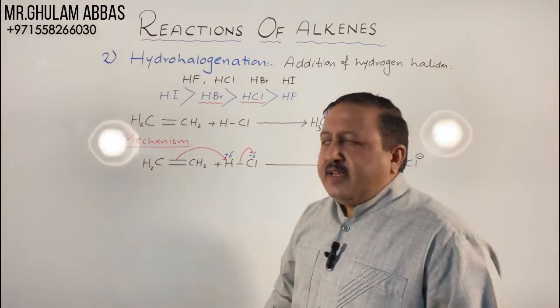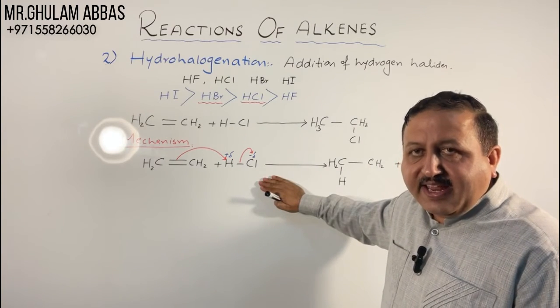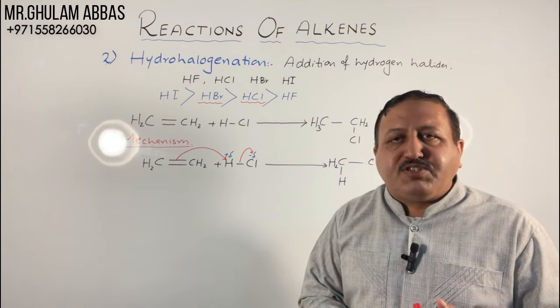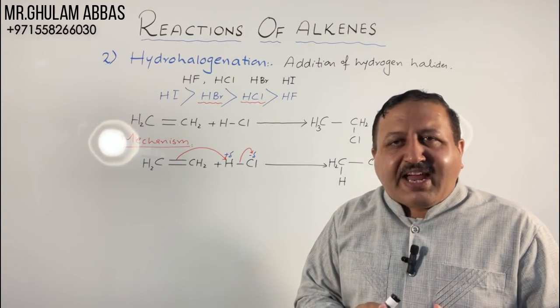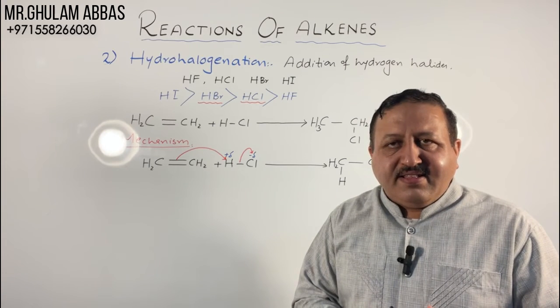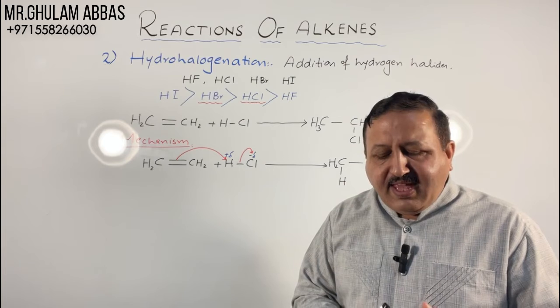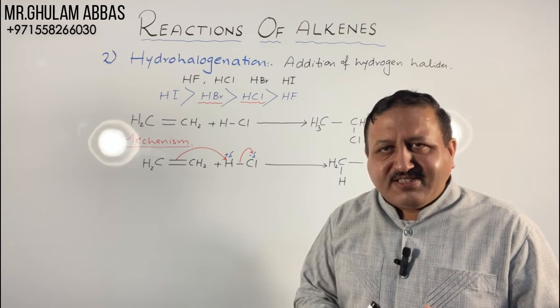As this is the first mechanism of organic chemistry, we should know the concept of charge on the carbon. If carbon is trivalent, then a positive charge will be present on carbon. If carbon is tetravalent, no charge.